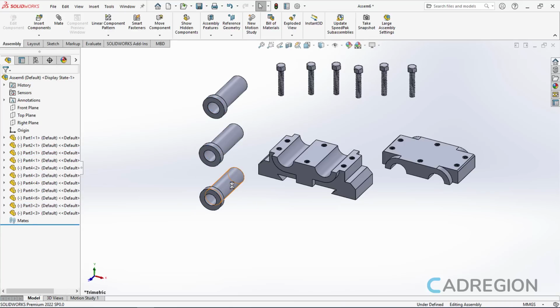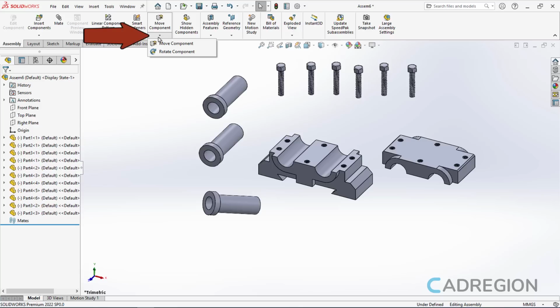At this point, I have inserted every part I need, and if I click on any of them and drag it in the assembly area, the part moves freely in space. If I release the click, then the part remains in its new position. Furthermore, if I right-click on a part and while holding down the click, drag the mouse, then the object rotates freely. I can also use the Move component and Rotate component from the Assembly ribbon to move or rotate a part respectively.